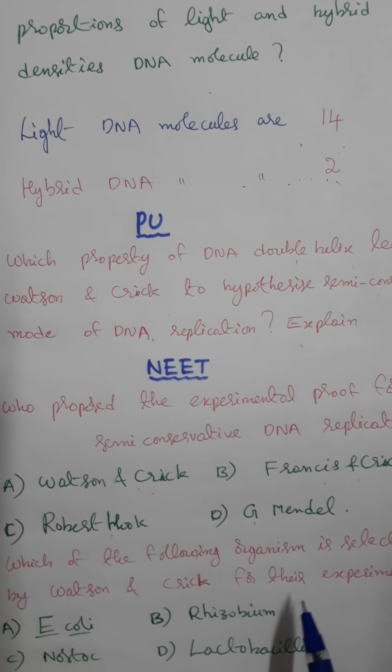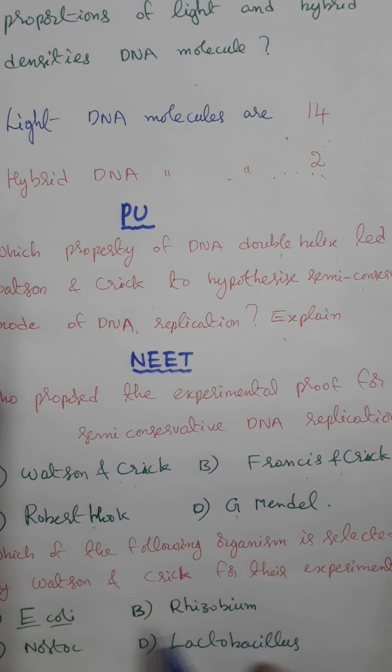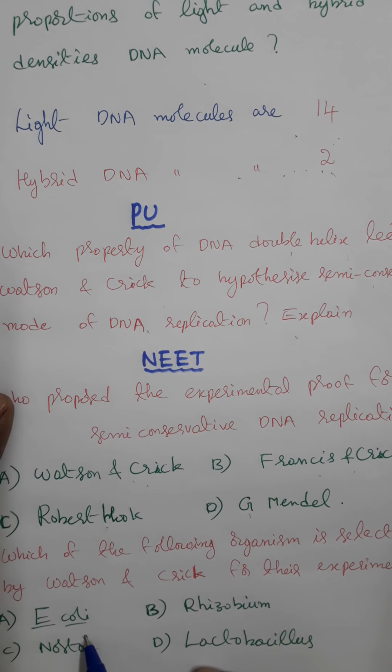Next, which of the following organisms was selected by Watson and Crick for their experiments? Which organism? Escherichia coli. Okay.